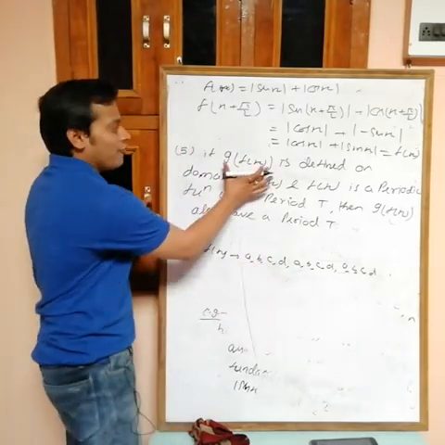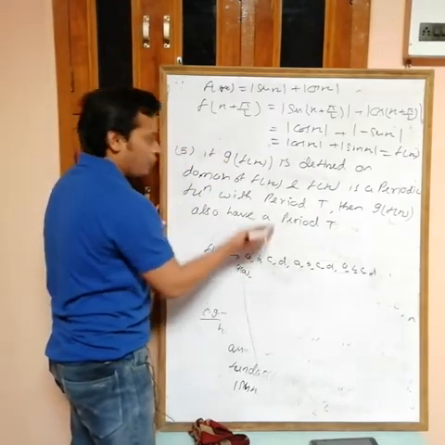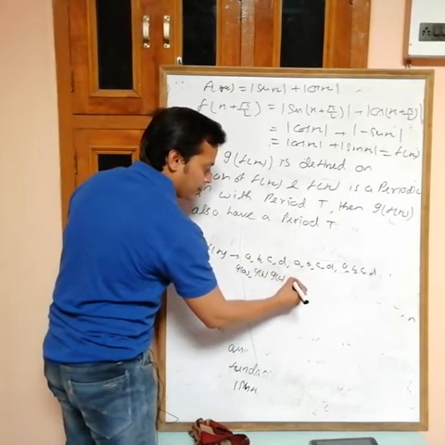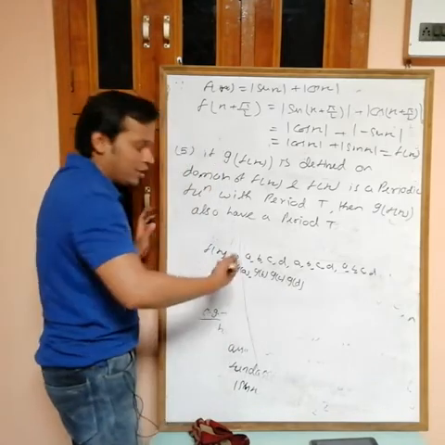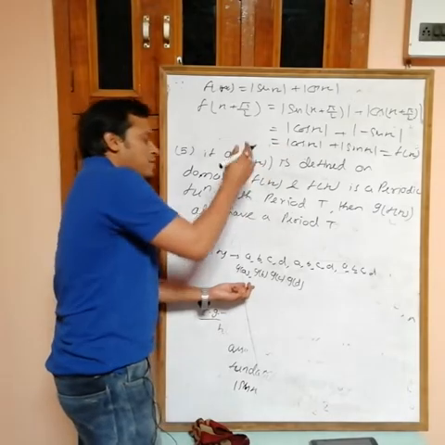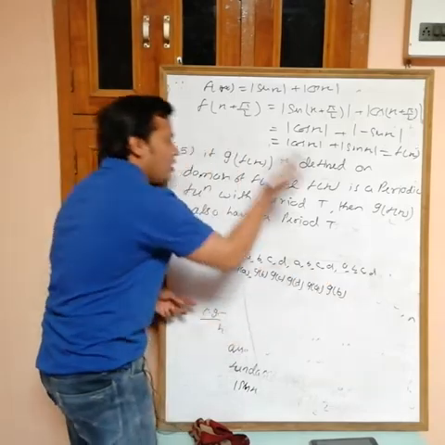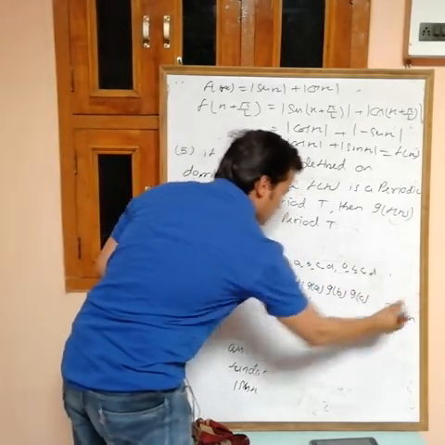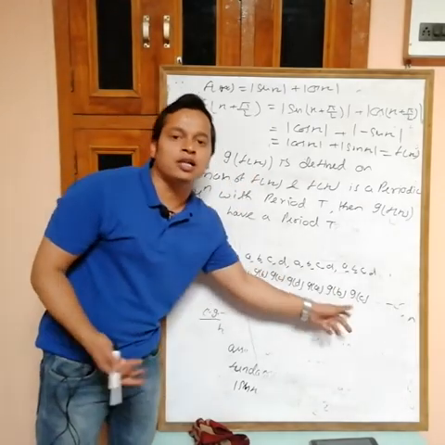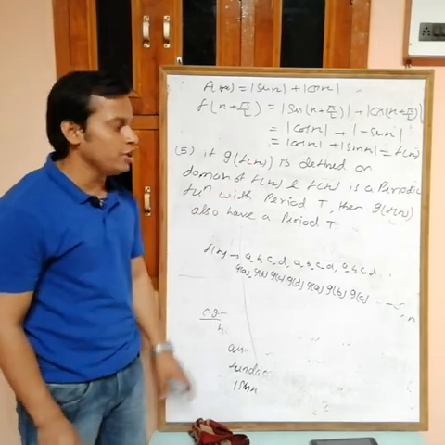Now find the value of g. Put f(x) = a, we get g(a). Then put f(x) = b, we get g(b). Then put c, g(c). Then put d, g(d). Now if f(x) is repeating its values, then this is also repeating, because again putting f(x) = a we get g(a), then b gives g(b), then c gives g(c). So this is also repeating. So if f(x) is a periodic function, then g(f(x)) is also periodic with period T.